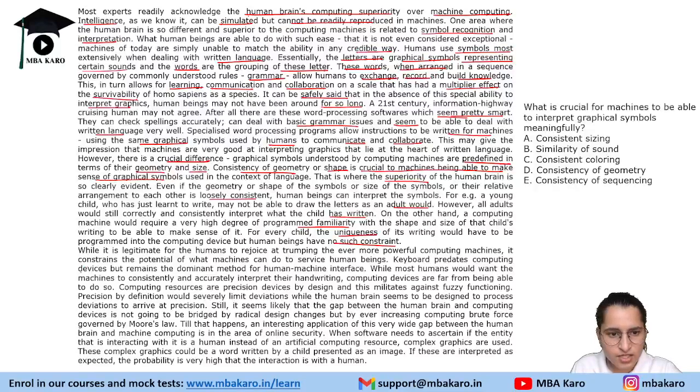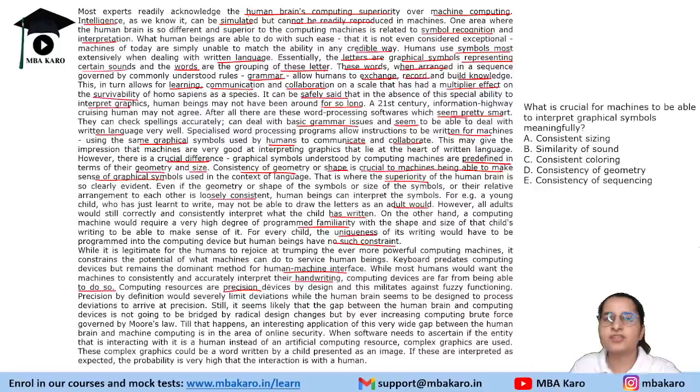Keyboard predates computing devices, but remains the dominant method for human-machine interface. While most humans would want the machine to consistently and accurately interpret their handwriting, computing devices are far from being able to do so. They cannot really interpret everybody's handwriting. Computing resources are precision devices by design.